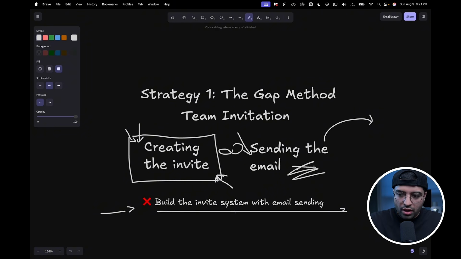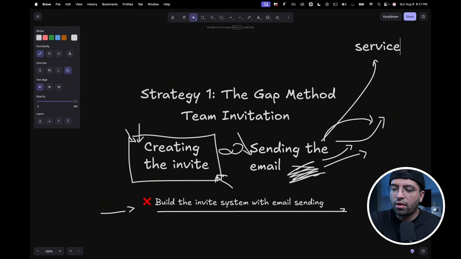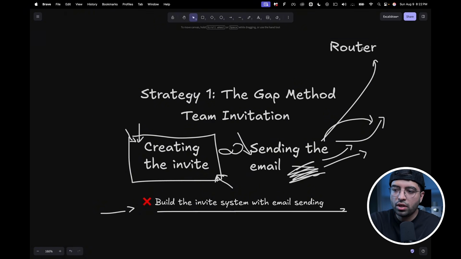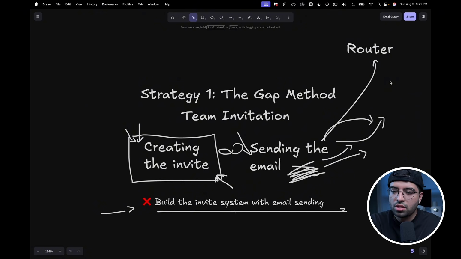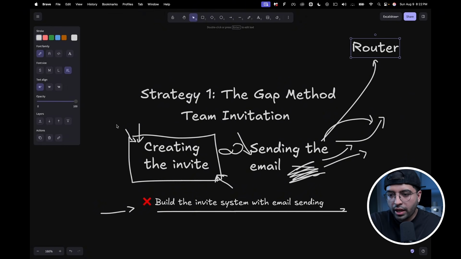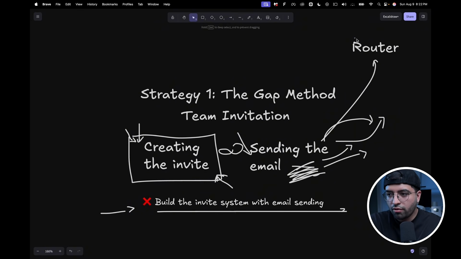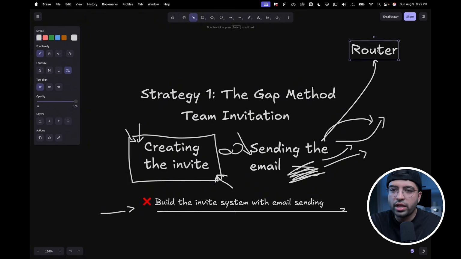And what we lost here is this potential globalized solution that we could reuse somewhere else. You see how sending an email could have been used for your automation builder, for your subscription providers, or in case someone's account failed, whatever it is. Maybe what I would have done is have a service or a router, a source of truth router that I use for all email sending for the organization, and I would just send emails through this. If I had approached it by splitting it up into two different parts, I could have built this section and made it easier to change things in the future.